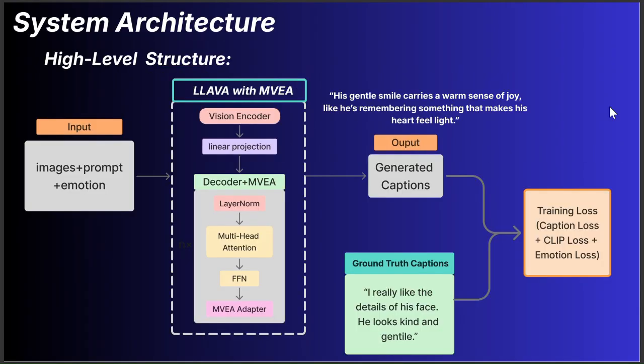Our architecture is shown here. The image is encoded by the vision tower and its features, together with the prompt and target emotion, enter the language decoder. We insert MVEA modules into selected decoder layers so the emotion signal can directly shape higher-level semantics rather than stay as a surface prompt. During training, both the vision encoder and the language backbone stay frozen. Only MVEA and the emotion projection layers are updated. The emotion-conditioned output is then compared with the ground truth caption to compute the joint loss.